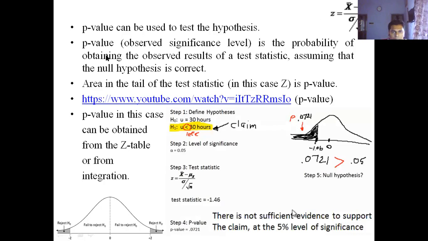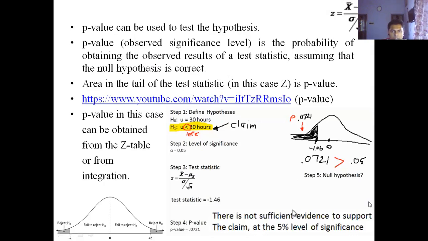So here some p-value concept has been given. P-value can be used to test the hypothesis. P-value, the observed significance level, is the probability of obtaining the observed results of a test statistic, assuming the null hypothesis is correct. The area in the tail of the test statistic in this case is actually the p-value. To know more in depth about p-values, you can check out this YouTube link. The p-value in this case can be obtained from the Z table, or you can calculate it by integration.